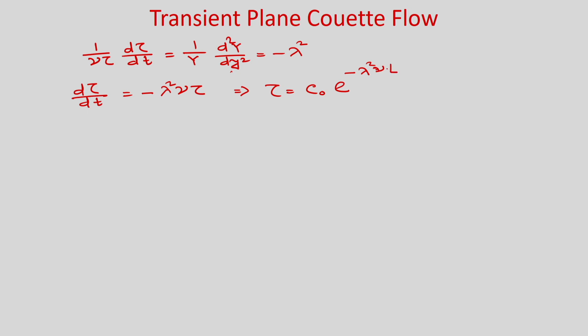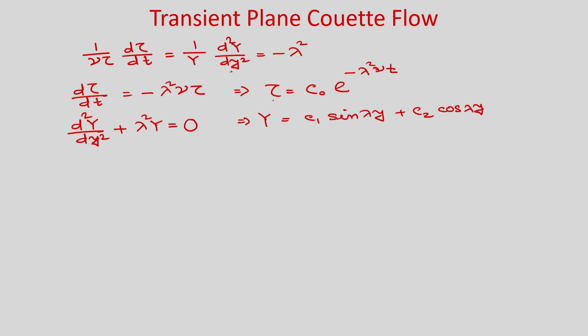This is one solution, and in the homogeneous direction we are now getting the ordinary differential equation d2 y by dy square. If you take the minus lambda square y to the left hand side, you will get d2 y by dy square plus lambda square y is equal to 0. You can see that this is the characteristic value problem, so this solution will give you the periodic solution. That means we can write y is equal to c1 sin lambda y plus c2 cos lambda y.